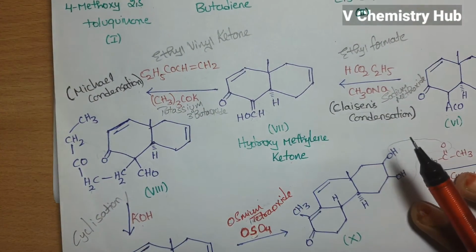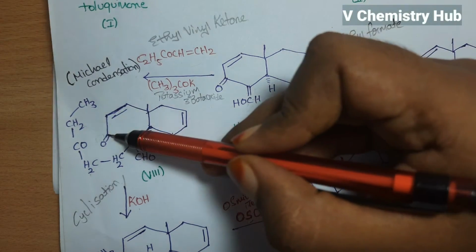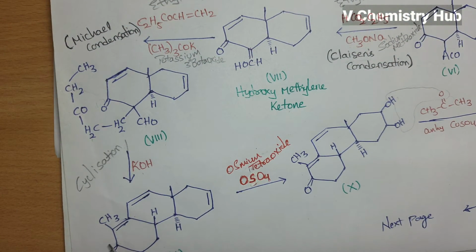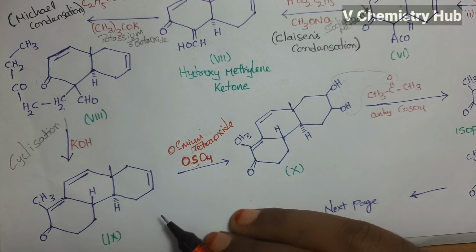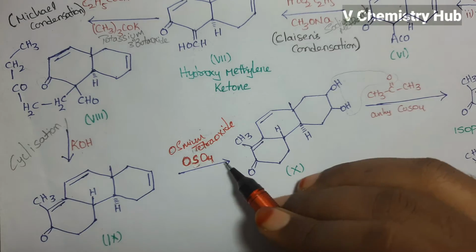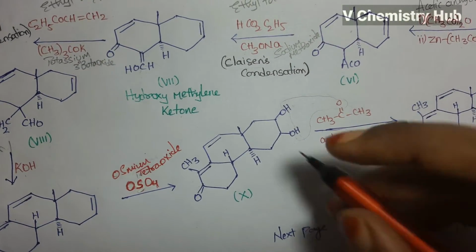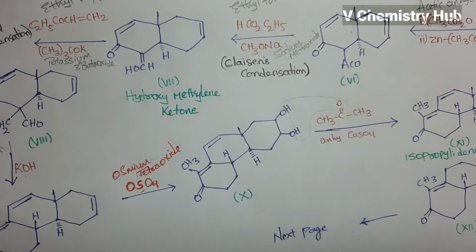Later on it is treated with KOH. Then cyclization takes place between these two carbons. After cyclization, this is the compound 9. When compound 9 is treated with osmium tetroxide, then we will get a cis glycol compound. These two OH groups are cis to each other.